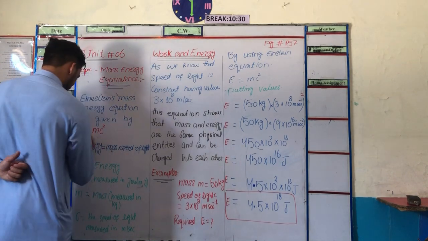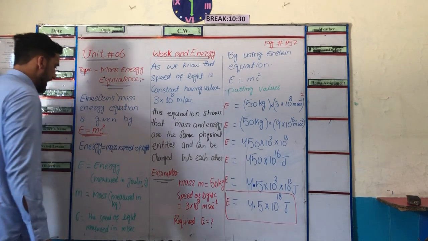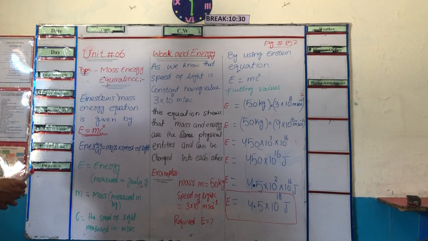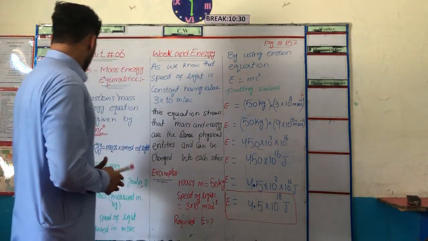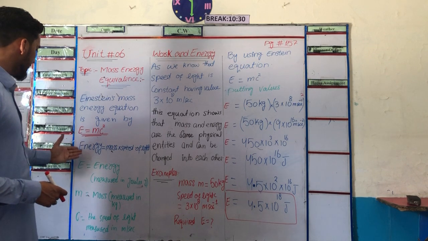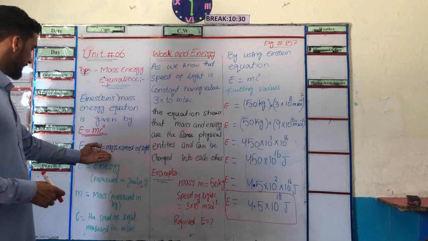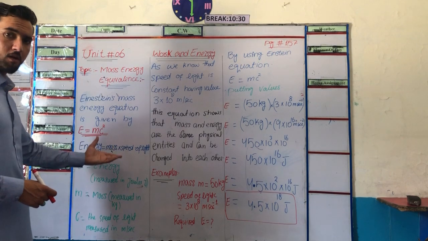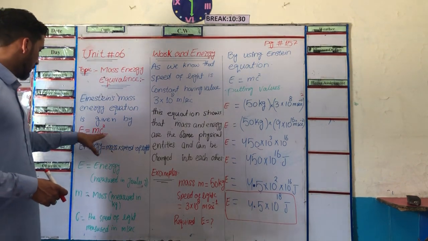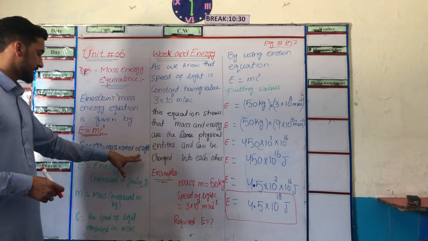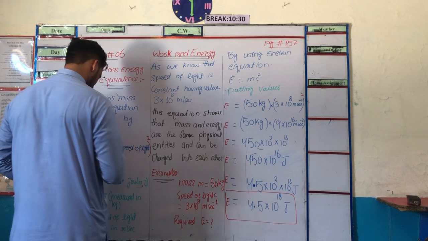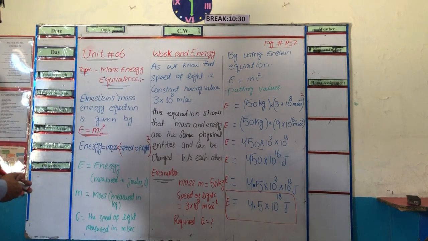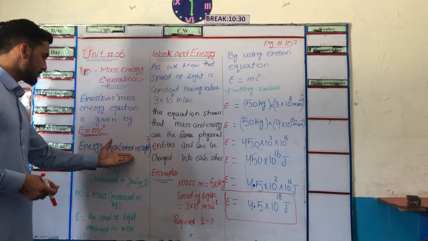Look here. E is equal to mc square. This is a famous equation which is used for mass energy conservation. So we know that E is energy and m is the mass of any object, while c is the speed of light, having square. Mass multiplied with the square of the speed of light.